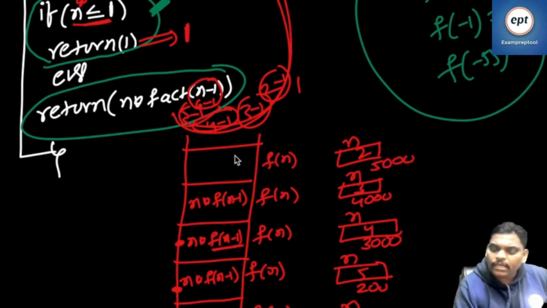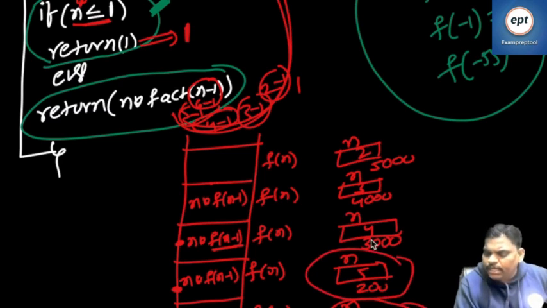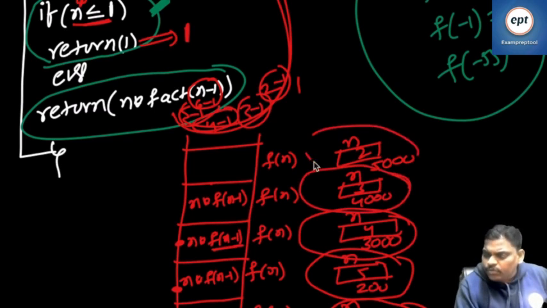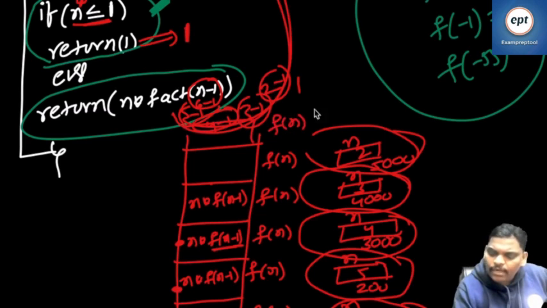Int n means creating memory. First time int n, this memory created. Second time int n, this memory created. Because same code you are running again and again. Third time int n, this memory created. Fourth time int n, this memory created. Fifth time int n, this memory created. Can you see one more time? Again f of n, where n is 1. Address is 6000.